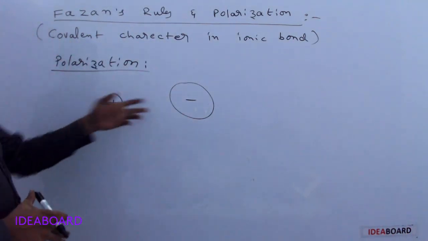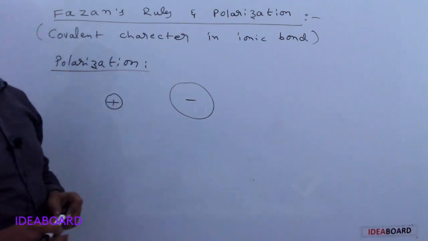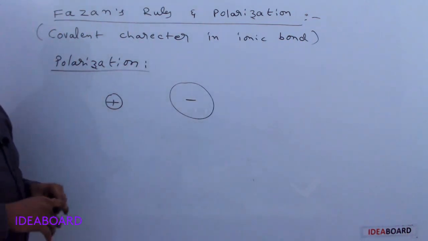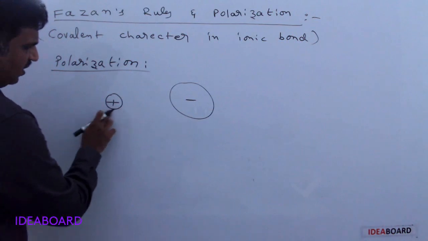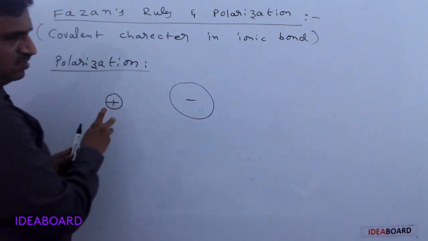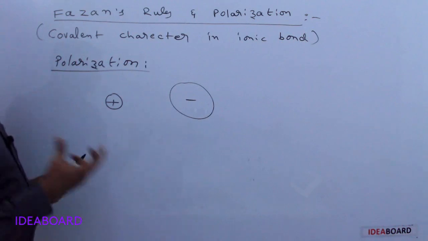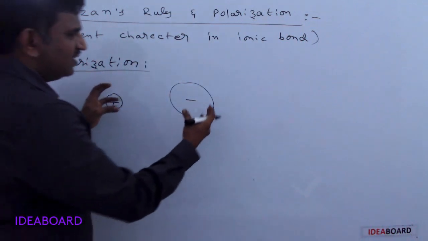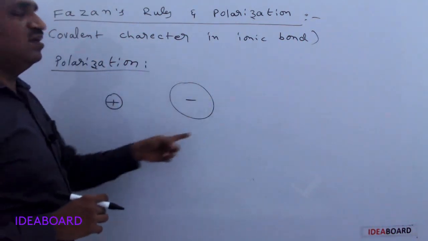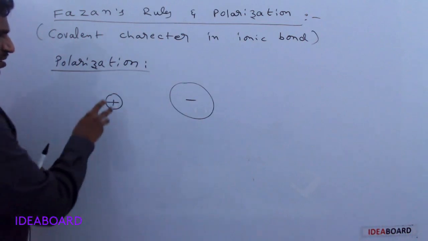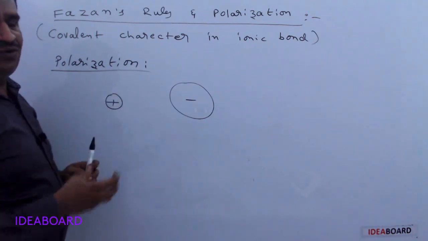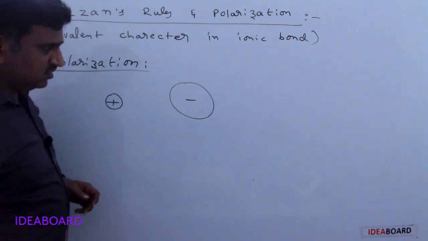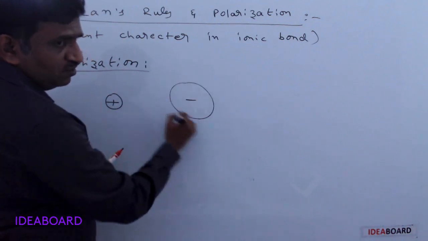The cation and anion are present in a crystal lattice, and because of its small size and high nuclear charge, the cation's effective nuclear charge is more, so it always tries to attract the electron cloud of the anion. Here, this is the electron cloud of the anion.